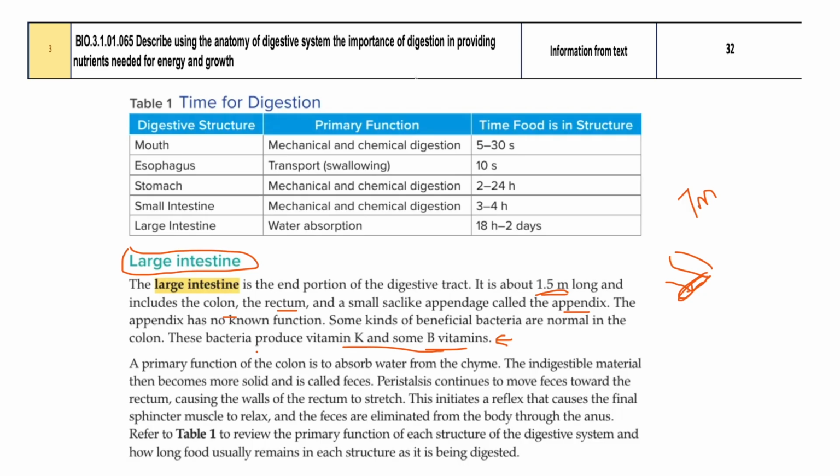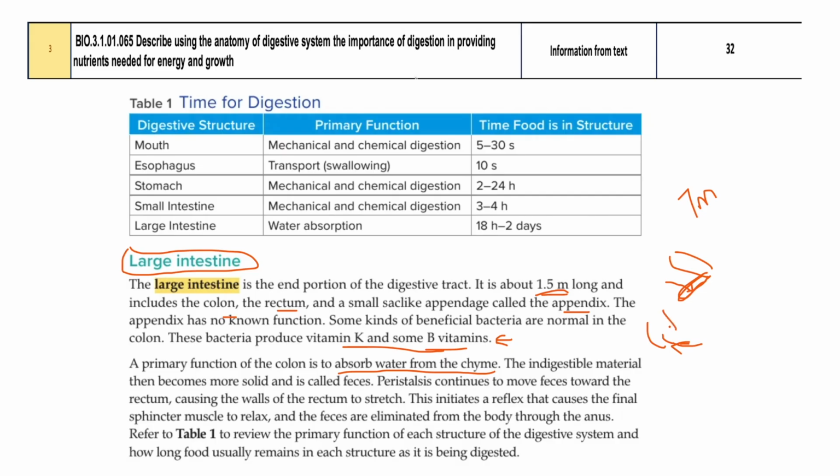Okay, the only function of the large intestine is actually to reabsorb the water from the chyme. We learned that after the absorption of the nutrients, the small intestine passes the waste material to the large intestine, right?